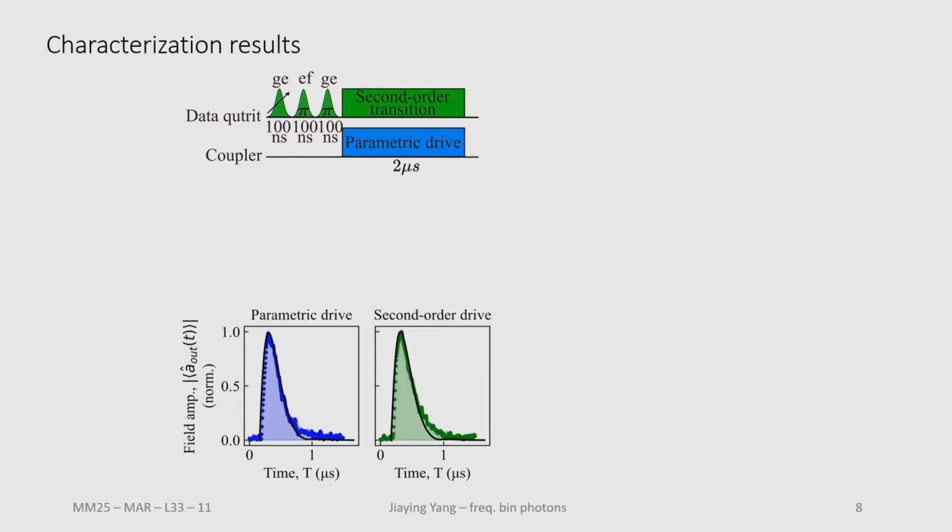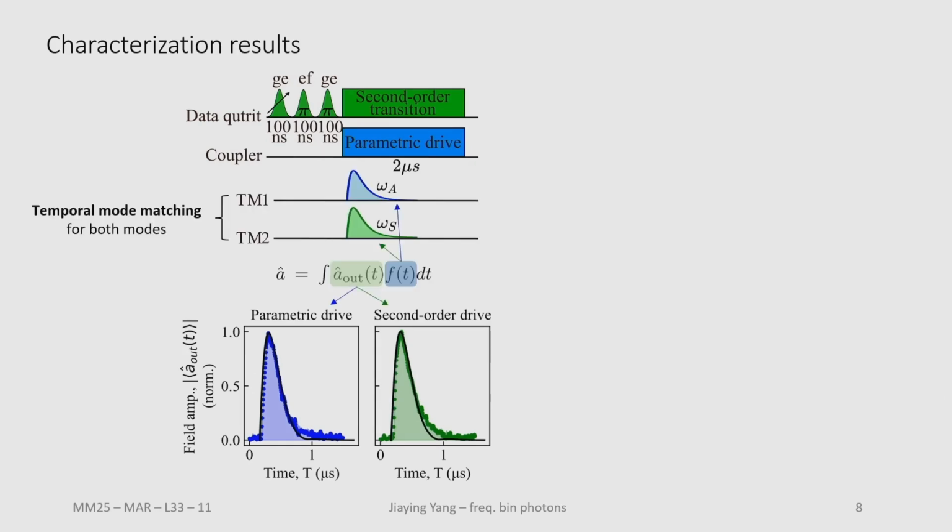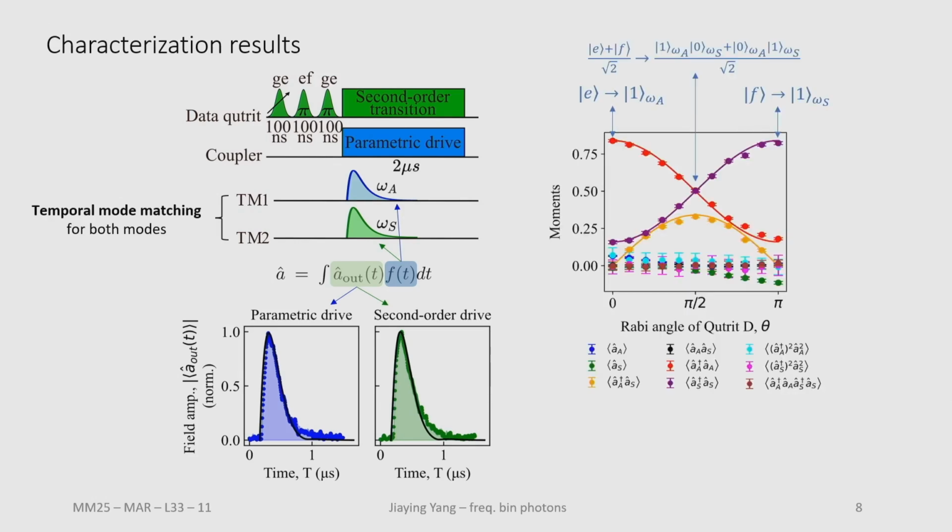Up till now, I showed only the idea, and here are some experimental results. We follow this pulse sequence to generate our emitted photon, and we first prepare the state and then apply the two transitions. This is the photon state that we generated, which has a fast rise and exponentially decaying shape. And by temporal matching these two time-dependent modes, we get the time-independent mode that we want for our frequency bins, and we can further calculate the moments of these two modes.